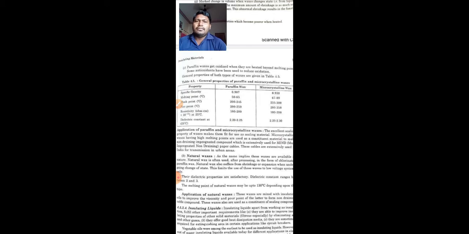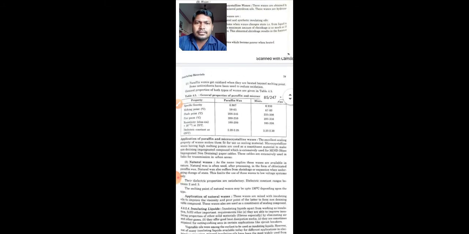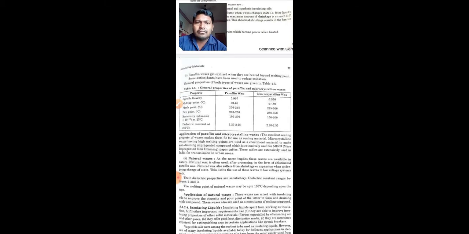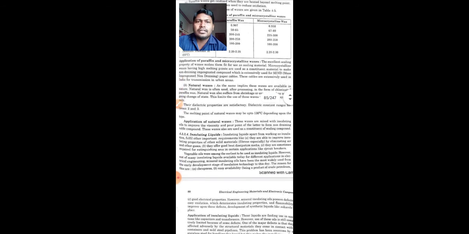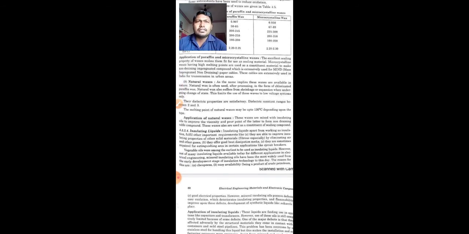Now, application of paraffin and microcrystalline waxes. The excellent sealing property of waxes makes them fit for use as sealing material. So now students, sealing means that there will be no entering of moisture inside a material which we have sealed. Suppose we seal a substance with this kind of wax, then the moisture entry will be totally banned, or no water or moisture can enter through this material. So it acts as a good sealing property, right?